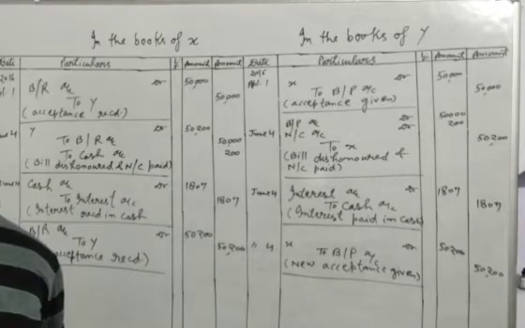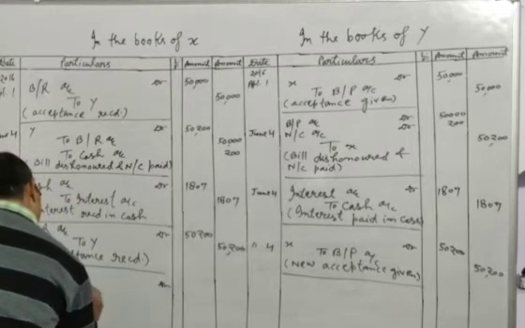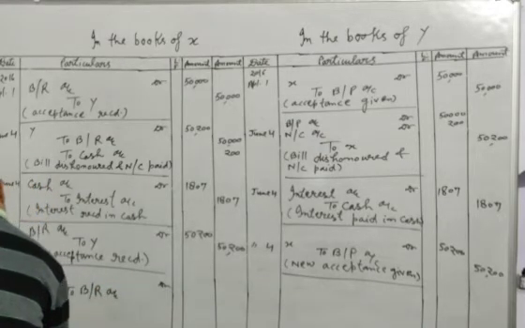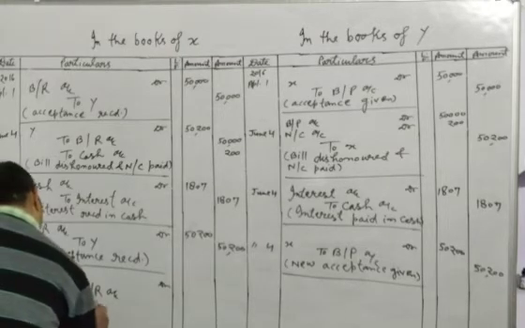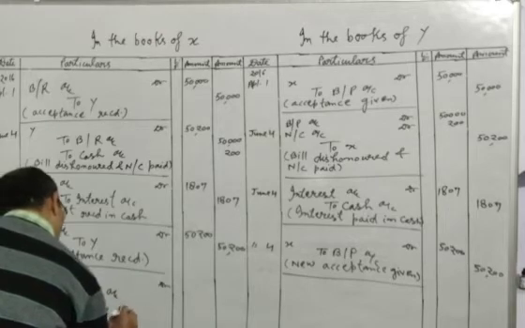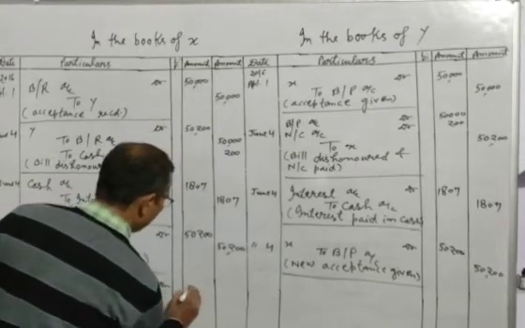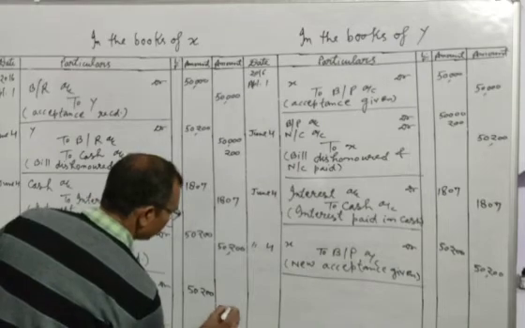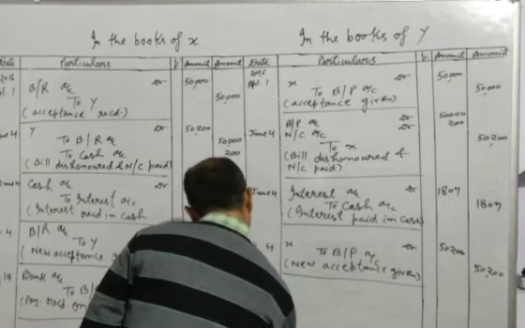So we will write here bank or cash, bank account debit to BR account, payment received on due date. Amount of the bill 50,200 on August 19.